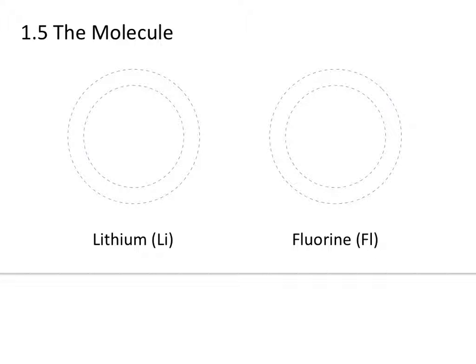One is lithium that we should be familiar with. Lithium in its nucleus has 1, 2, 3 protons. It's not really centered very well, is it? I'm going to erase that. Try that again. 1, 2, 3 protons, and it has 1, 2, 3, 4 neutrons in there. Okay? We know that from before.